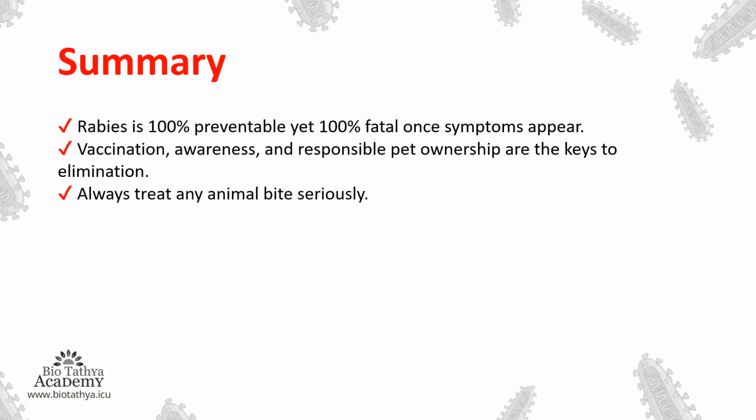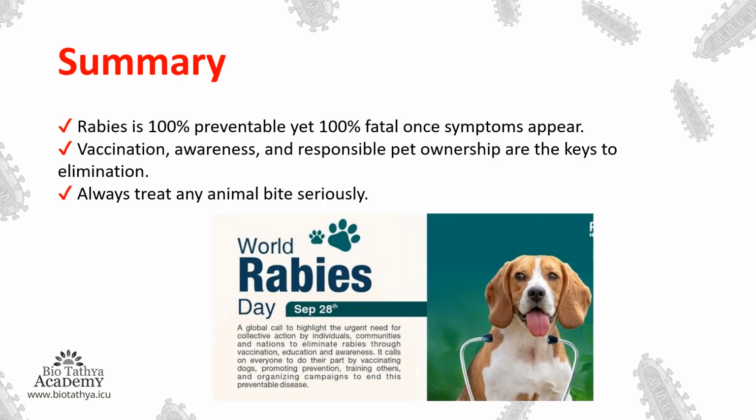Always treat any animal bite seriously. Any animal can cause rabies, and we don't know which animal carries the rabies virus. Don't let it go just because it's a normal bite. It might not be a lion's or tiger's attack, but even a small stray dog or a puppy can cause rabies. So better you treat that seriously.